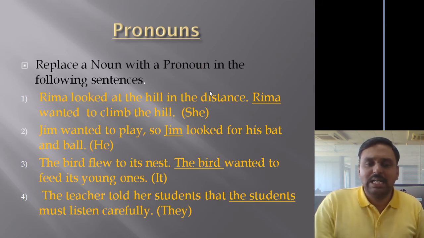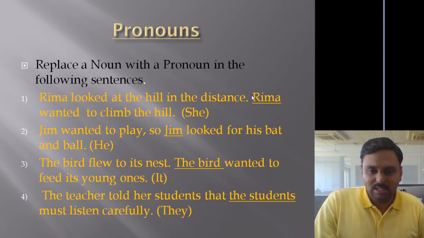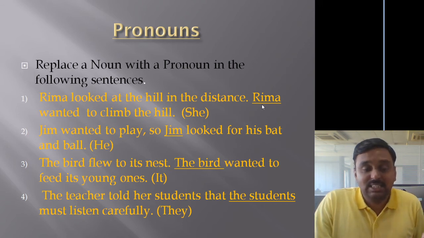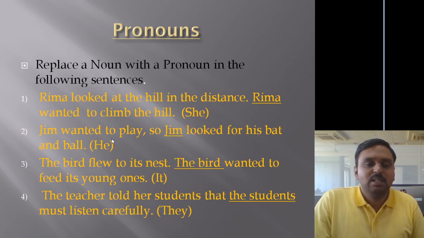Now here the underlined word Rima is a proper noun. I'm not repeating the word Rima again. So if I want to remove this word Rima, what will I use? Yes, correct. I have to use she, because Rima is a girl. Is that clear? I have to avoid the repetition of the name Rima. For that purpose pronouns are used basically, and here in place of Rima I will be using she. Next, number two, the second example.